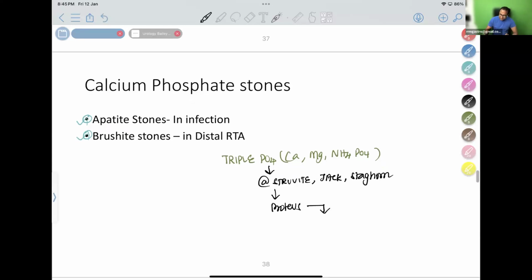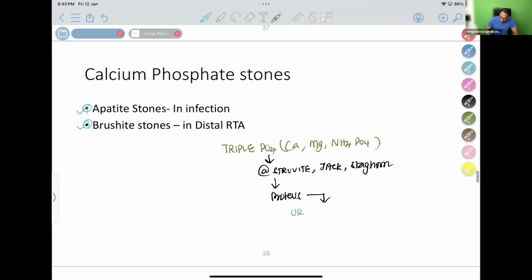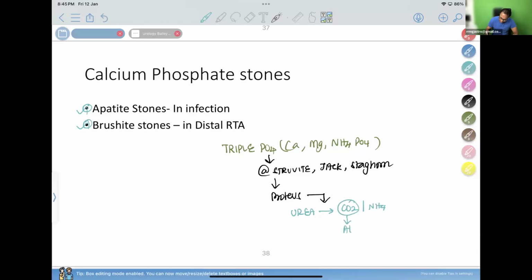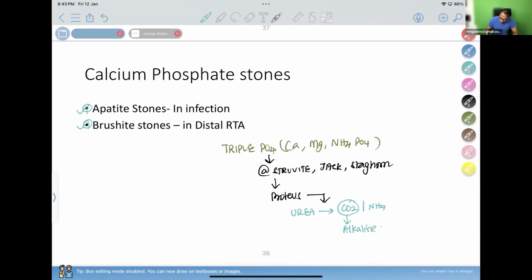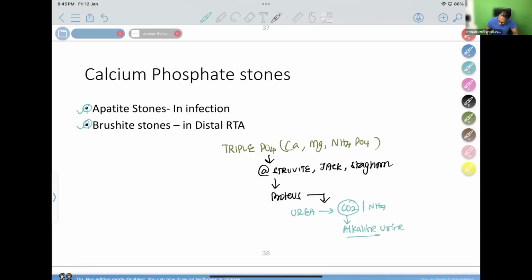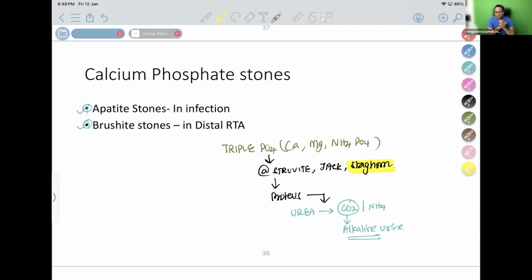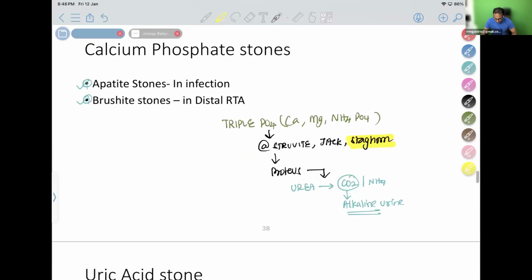As you see, Proteus organism will break the urea into CO2 and ammonium. Therefore, it causes alkaline urine. So alkaline urine causes more of these stones, triple phosphate stones. So triple phosphate stone is a stone which is formed, the staghorn type of stones. So remember, just write the essay question based on these stones.